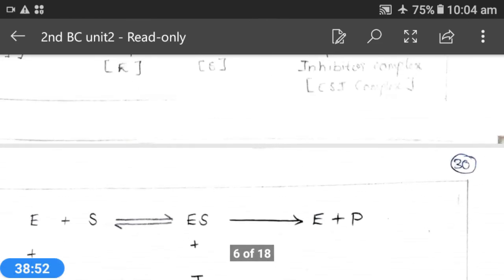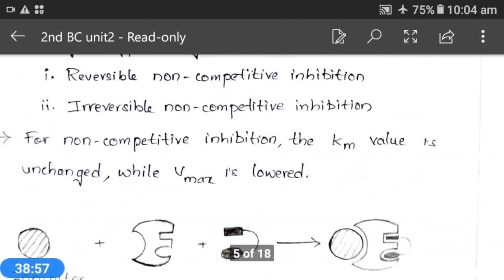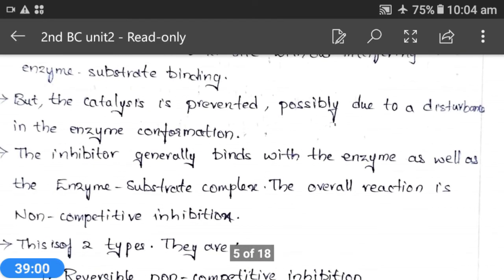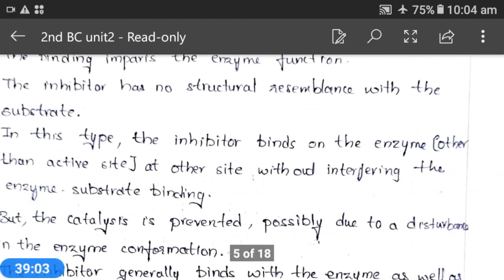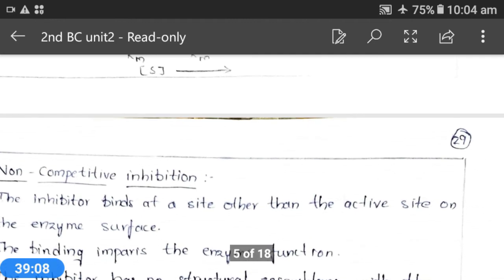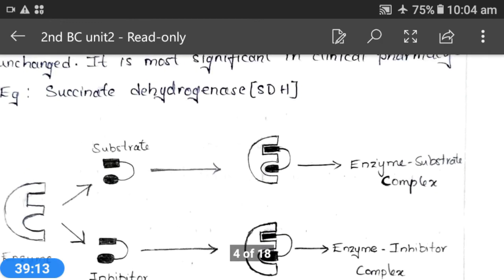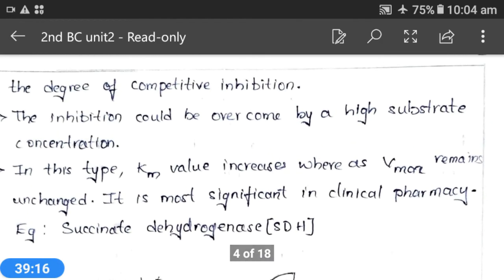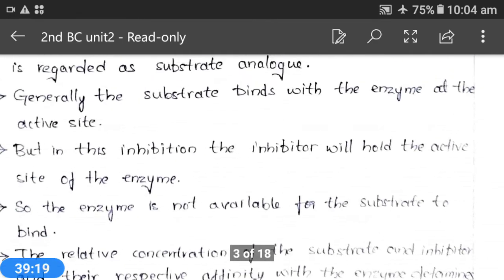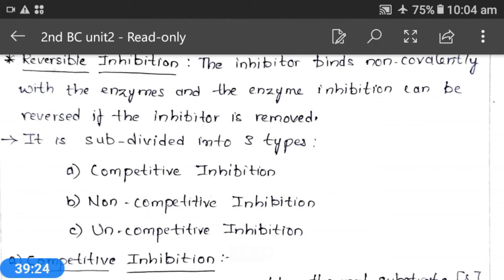And the next is non-competitive inhibition. Here what happens? This inhibitor will bind other than the active site. That means it will bind at another site which is present on the enzyme surface, and by the attachment of this inhibitor, enzyme activity will be stopped. Okay, and this inhibitor can bind to enzyme and also to the enzyme substrate complex, and it can be reversible non-competitive inhibition and irreversible non-competitive inhibition.